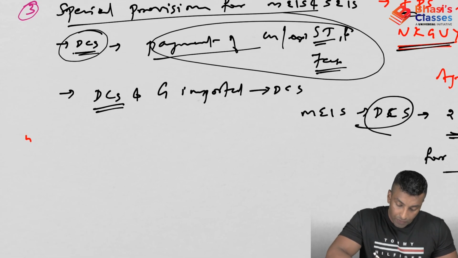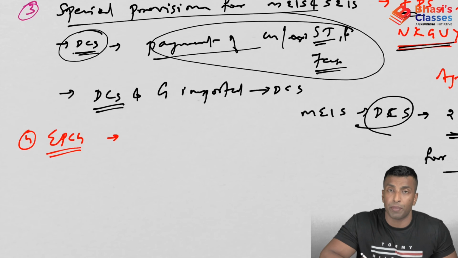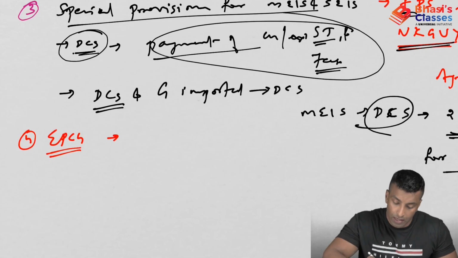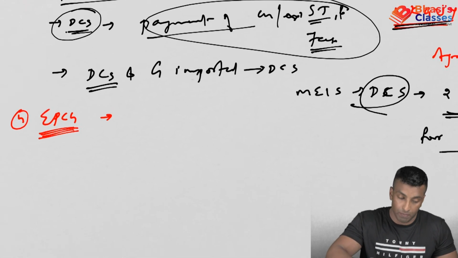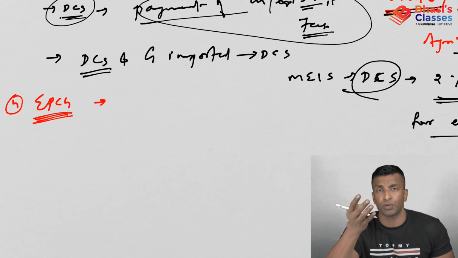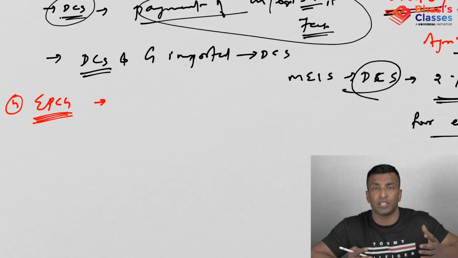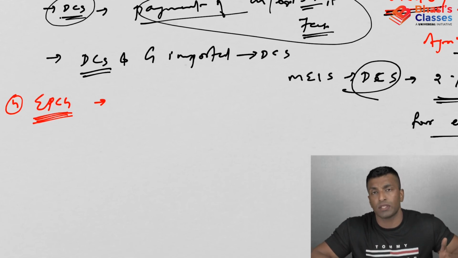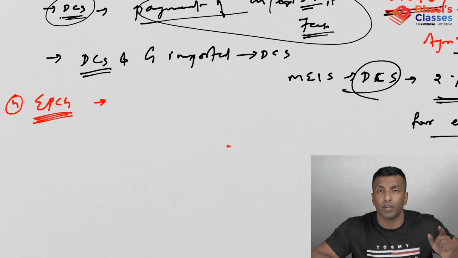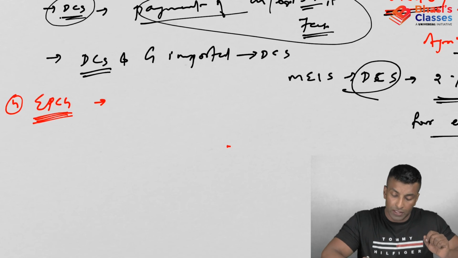Now next point, EPCG. We have already discussed this export promotion capital goods scheme before. So export promotion capital goods scheme. Now what is EPCG? When we discussed before, an exporter can import or can domestically procure any capital goods. Okay, that means any machinery subject to certain condition. What was that condition? You have to export 6 times of the duty saved in 6 years. Now here there is some modification.